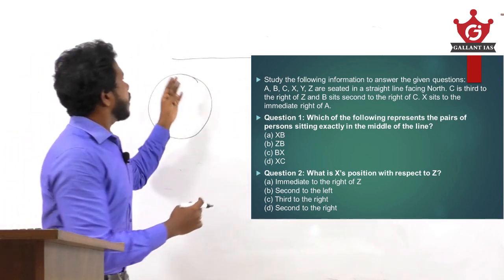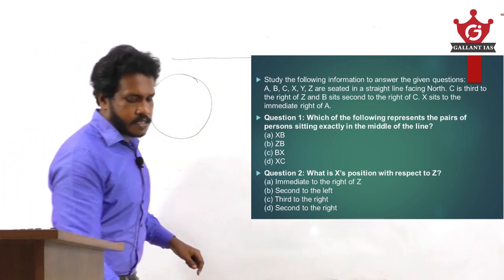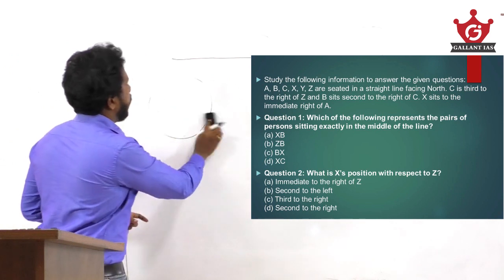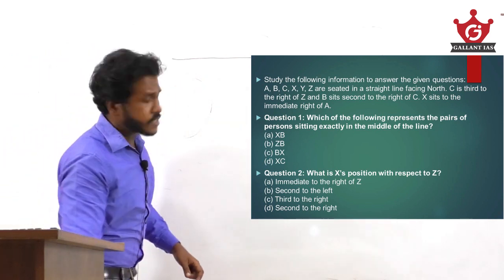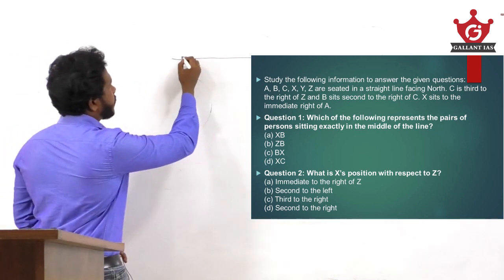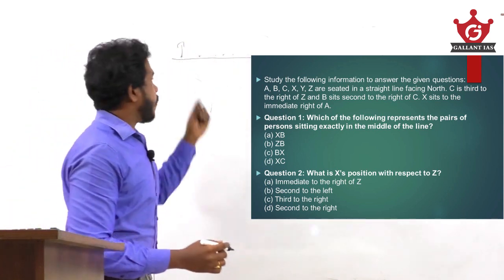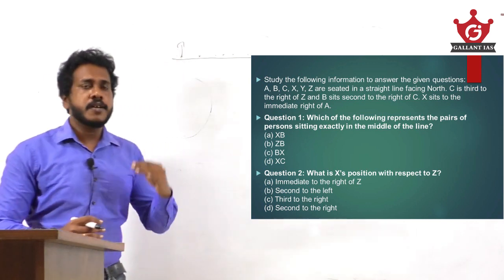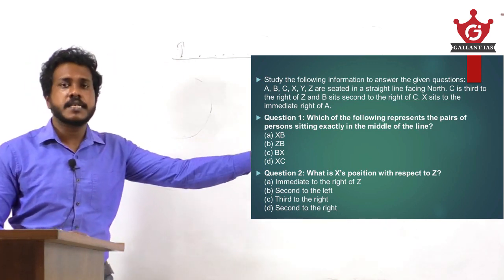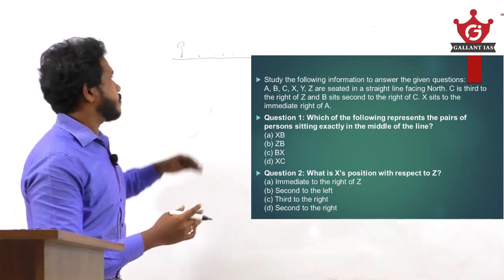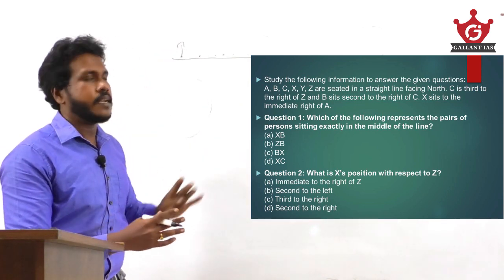First, let us take the case of the line arrangement. In a line arrangement, if all the persons are facing north, then their direction will be the same as our direction.